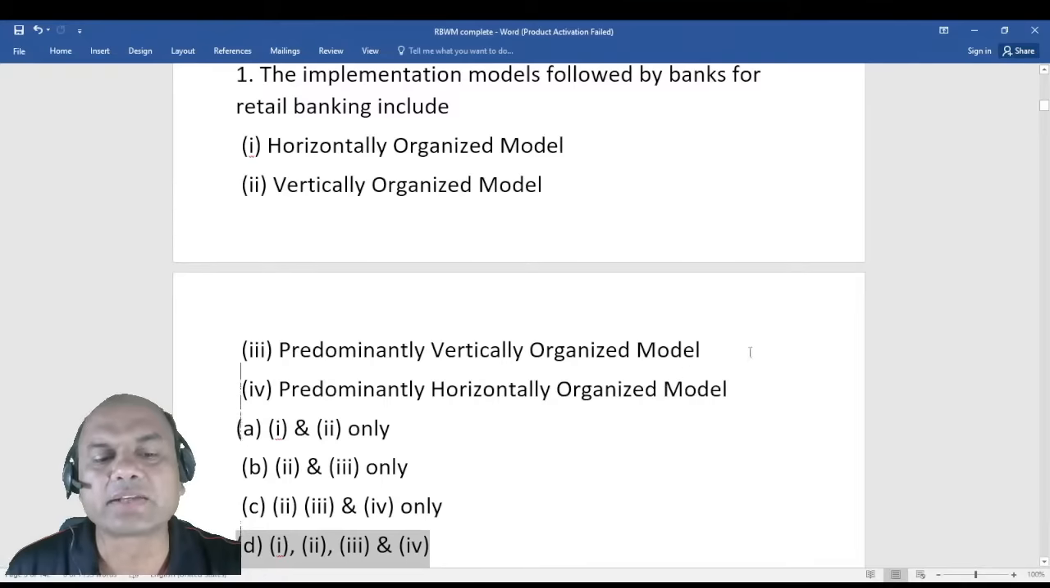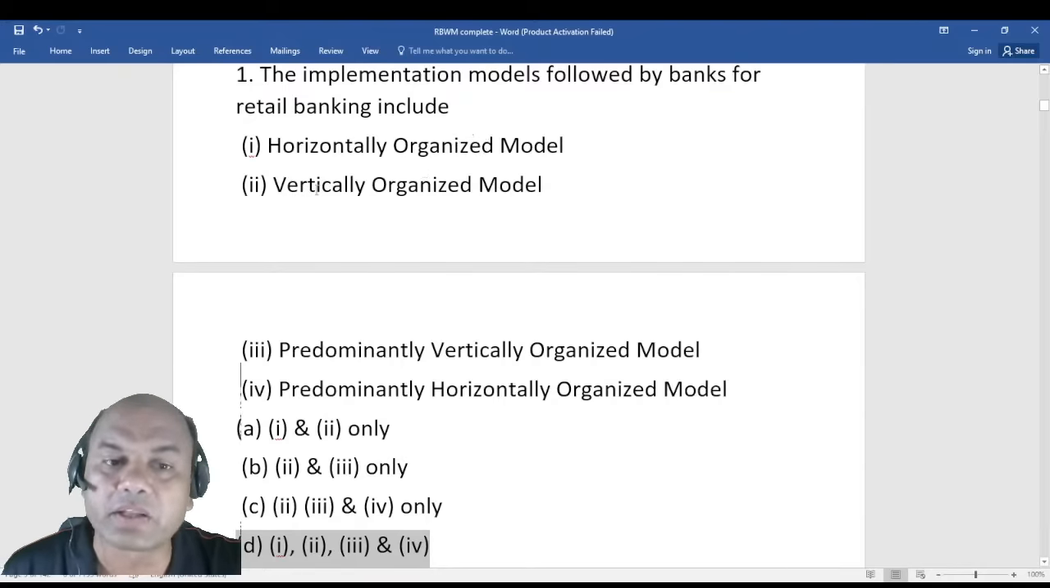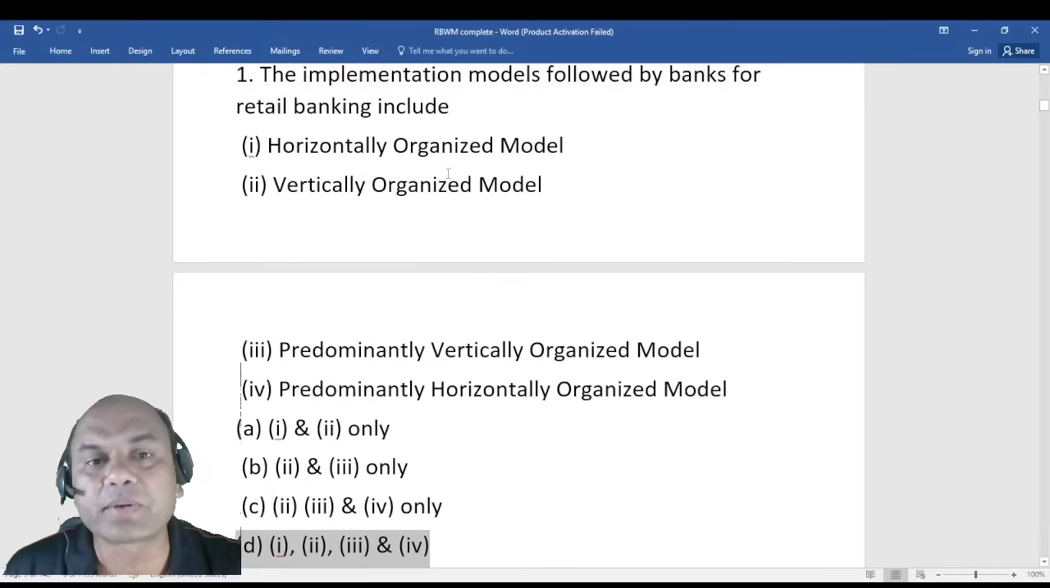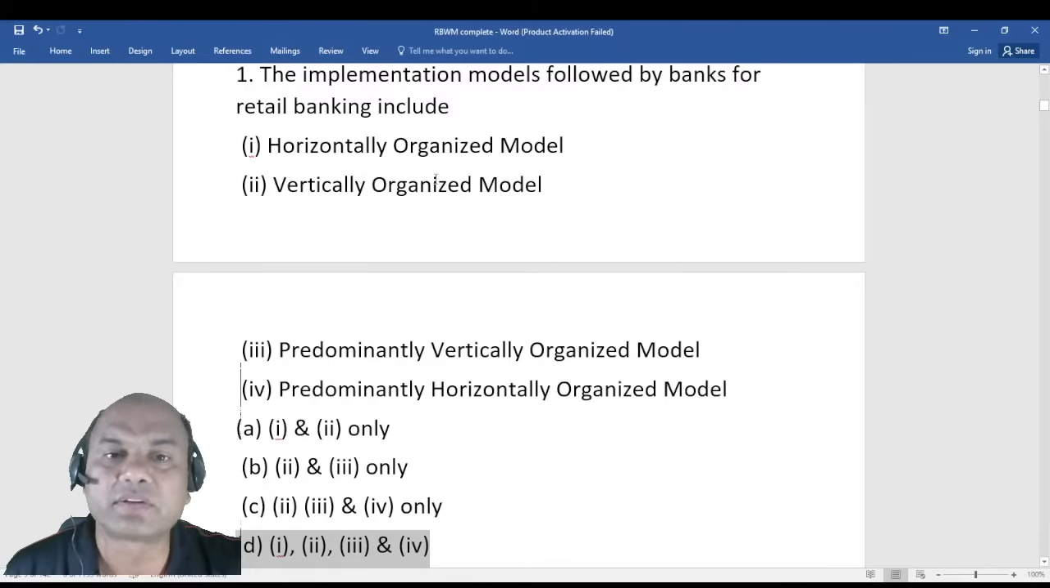Answer is all. But tell me, what is horizontally organized and what is vertically organized? In 2 words only. In horizontally organized, the data is not shared among various departments. Very important. In horizontally organized, data is not shared among various departments. And vertically organized, complete 100% data is shared among the various departments.